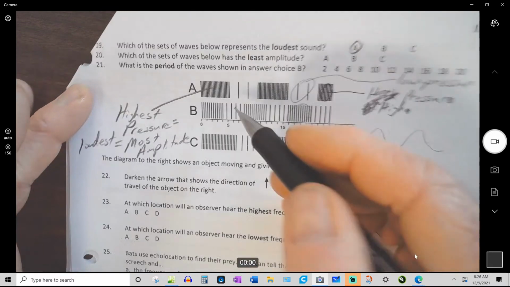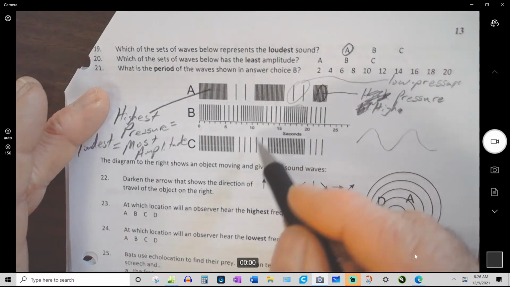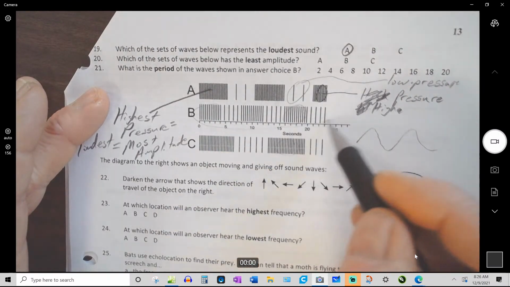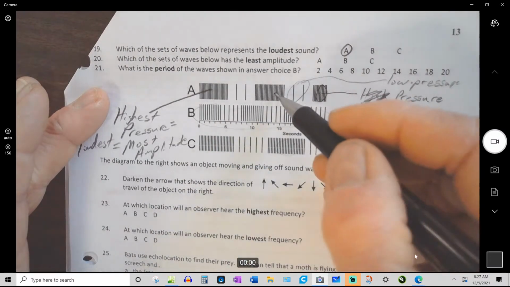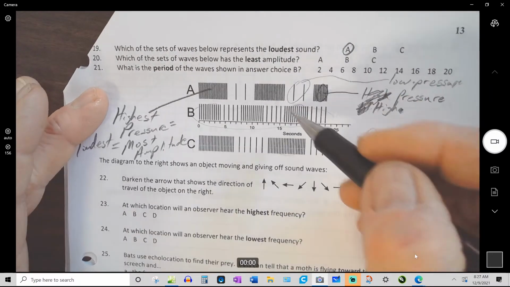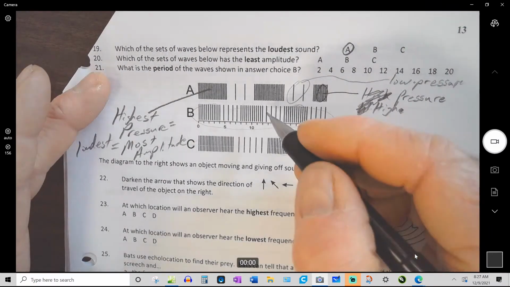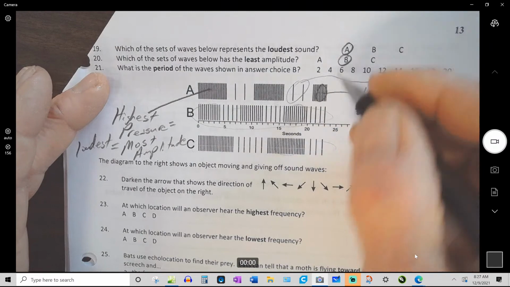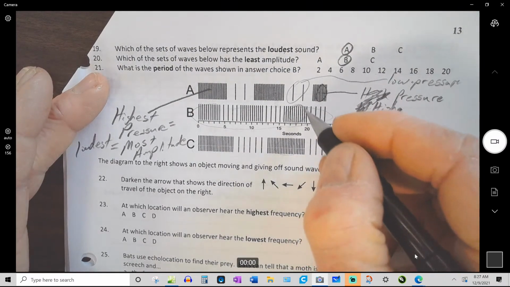So this is the loudest sound, this would be the quietest sound, and this would be right in the middle. And you can tell by how compressed these things are and how high the pressure gets. So least amplitude would be B, because this is most spread out.